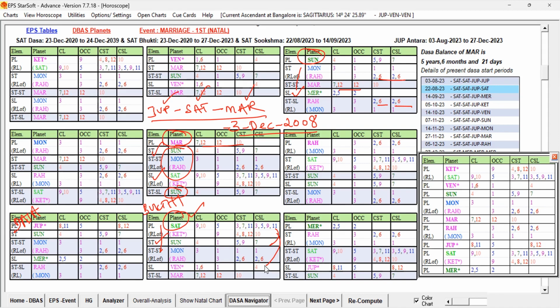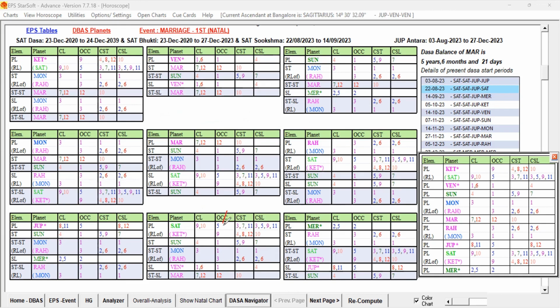And we could see how that Bhukti Lord, if you look at the CSL chart, you can see this. Bhukti Lord is 9th Lord occupying 5th house, with 4 and 1 and 1, 6, 1. Only at the last level, 7 is present. But if you look at the significator, Saturn, the Bhukti Lord, is having 5th house only, but no 2 or 7 or 11 in the CSL of the planet, star lord and sublord. But whereas you can see sublord is having 1, 6 and 1, and the star lord of the sublord is having 7, 12 and 12.